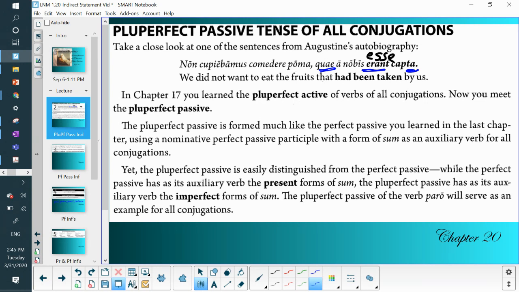But with the perfect passive infinitive, instead of having the finite form, and erant is a finite form because it has person and number, it can only be they, right? It's third person plural. We're going to replace that with just esse, and that turns it into an infinitive, which means it's not limited in person and number. You can have any person or number in the accusative case that can be the subject of esse.